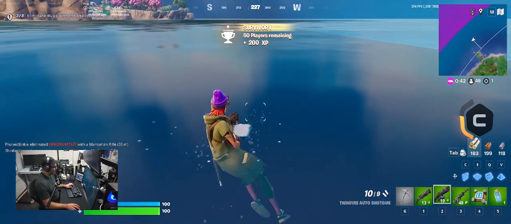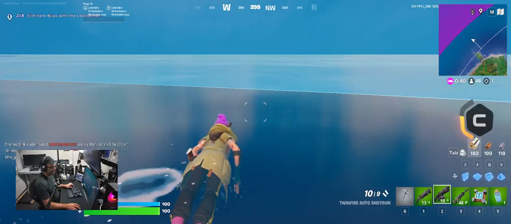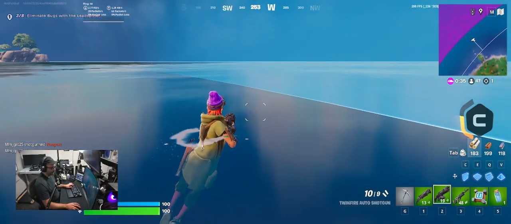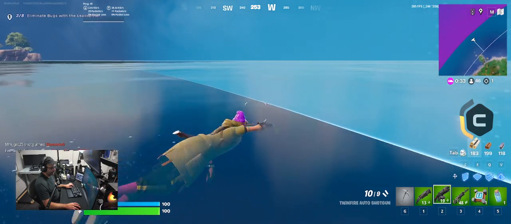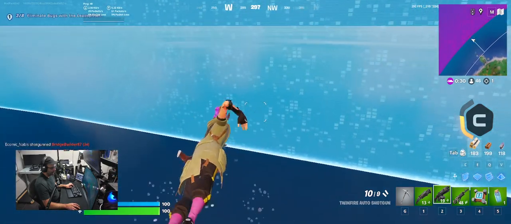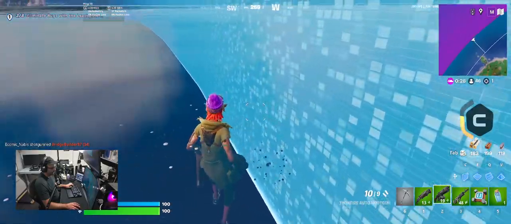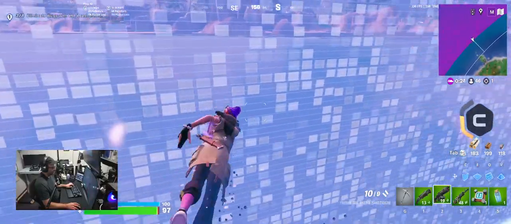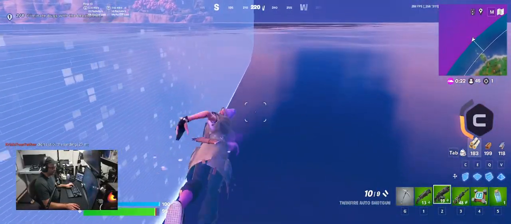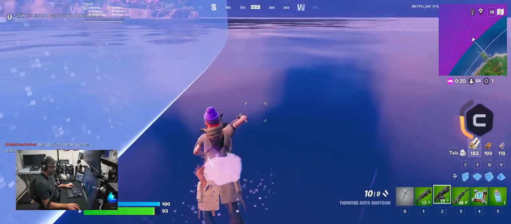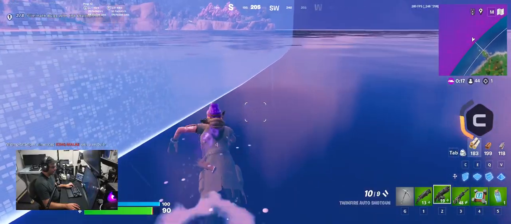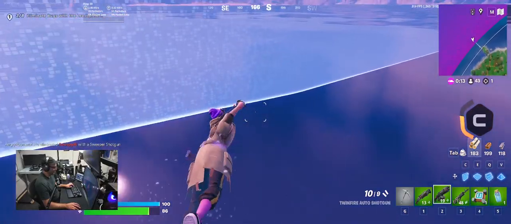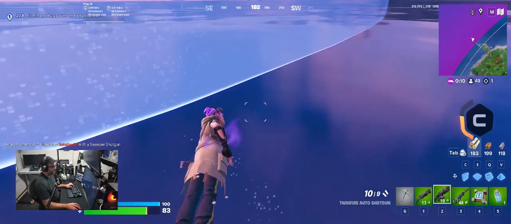Look at that, 50 players left. That's weird. Storm looks way closer than it does on the map. Like, I should be like right there. Okay, here we go. All right, there we go. So we should be dying shortly here. All right, we got almost there. Almost there.